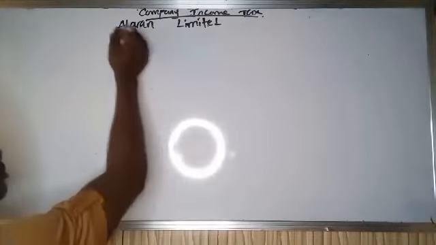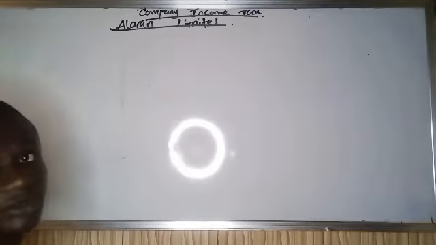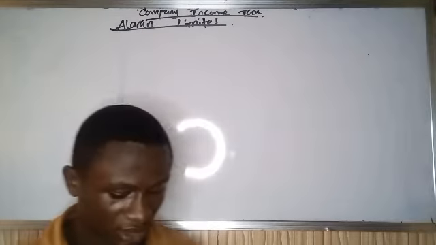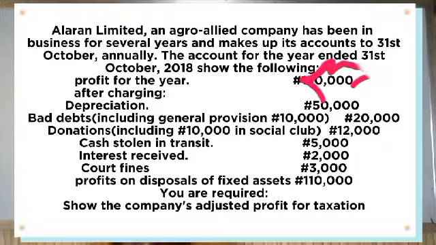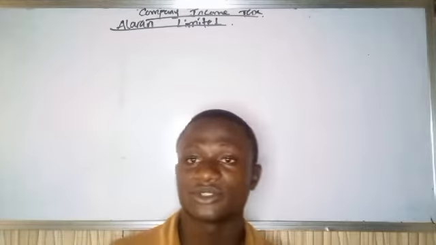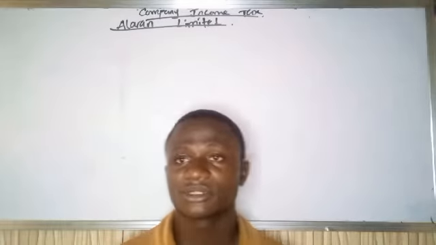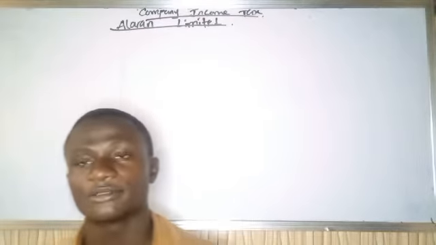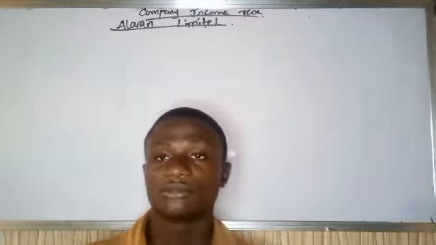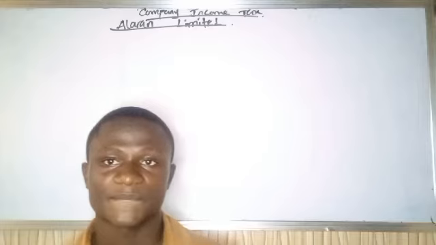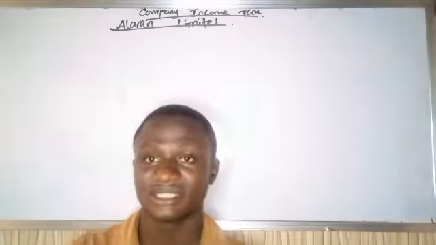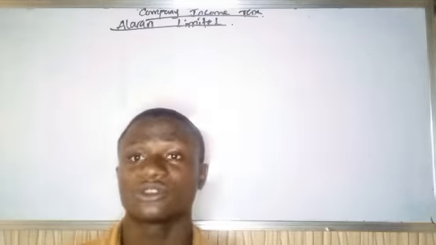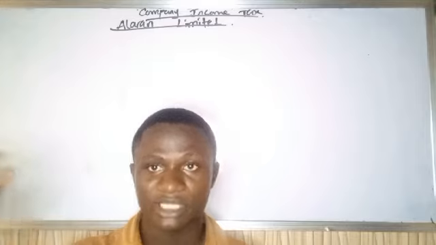The next thing we need to write after stating the name of the company is to state the year of assessment. If you look at this question, they said the account for the year 31st October 2018, and I told you guys that in company income tax we use preceding year basis. That is, this account is for 2018, and the tax will be computed in 2019.